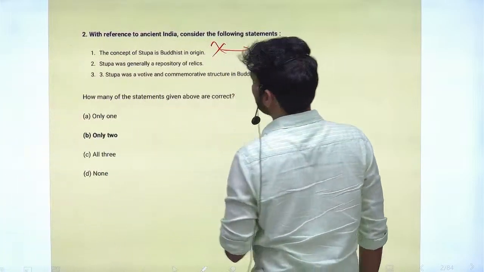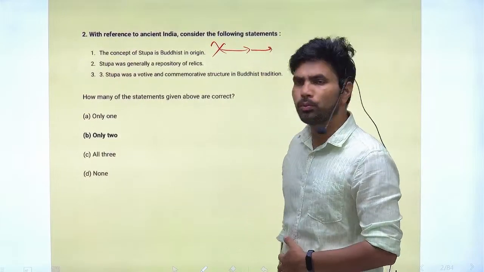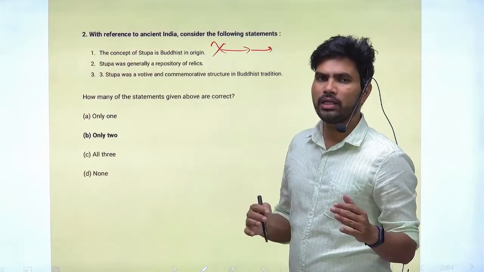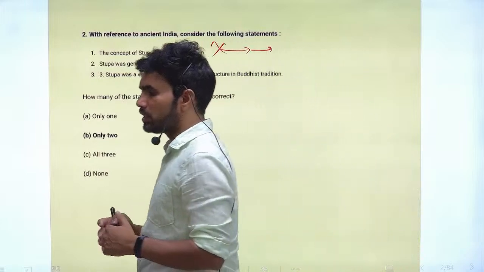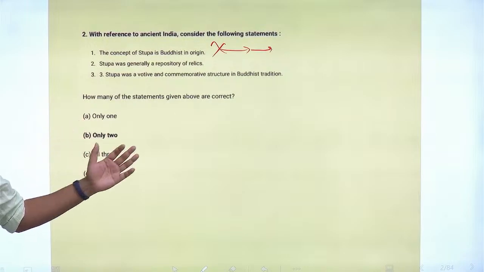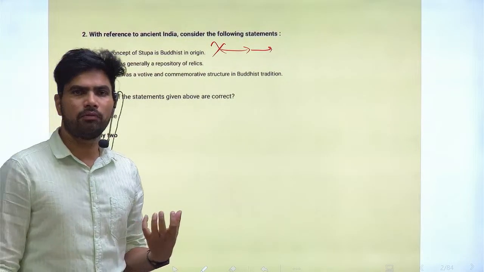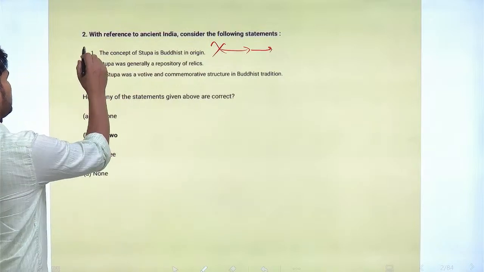Originally it is not in Buddhism. However, this concept was popularized and patronized by the Buddhists, and the concept of Buddhist stupas spread by leaps and bounds because of the adoption and popularity of Buddhism. So this statement is incorrect.